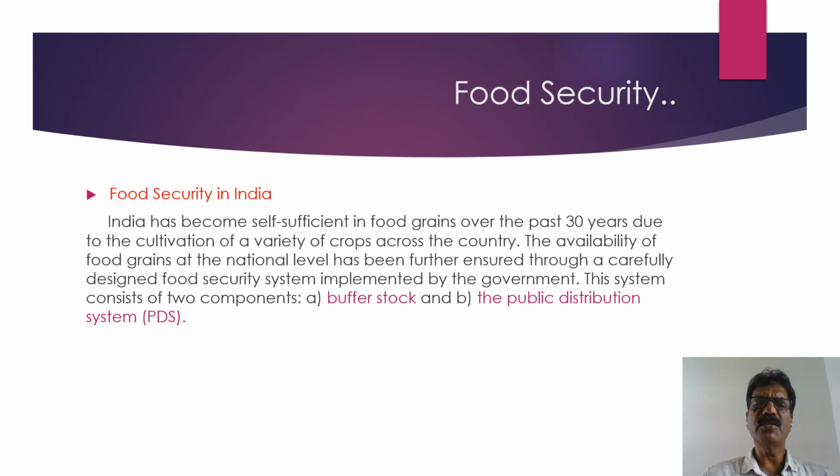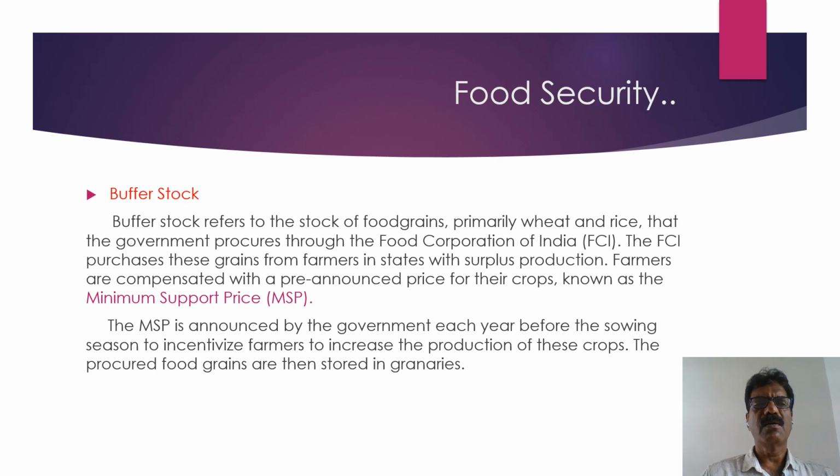The system consists of two components: one, buffer stock, and the second, the public distribution system or PDS. What is meant by buffer stock? Buffer stock refers to the stock of food grains, primarily wheat and rice, that the government procures through the Food Corporation of India (FCI). The FCI purchases these grains from farmers in states with surplus production.